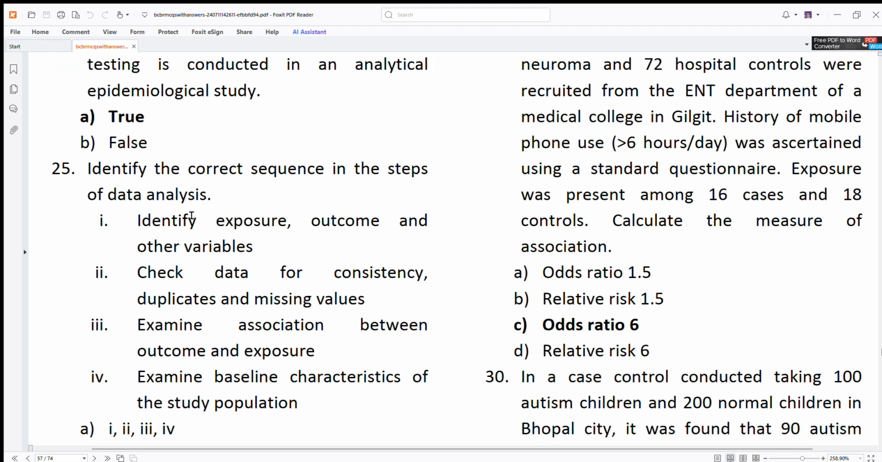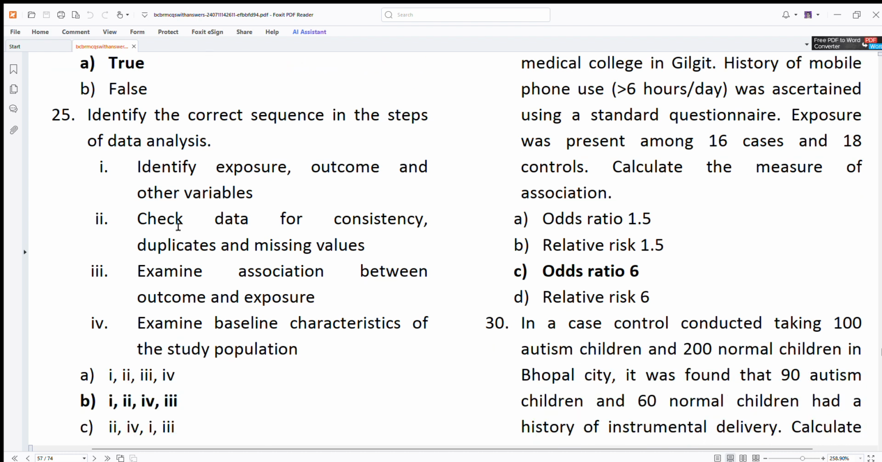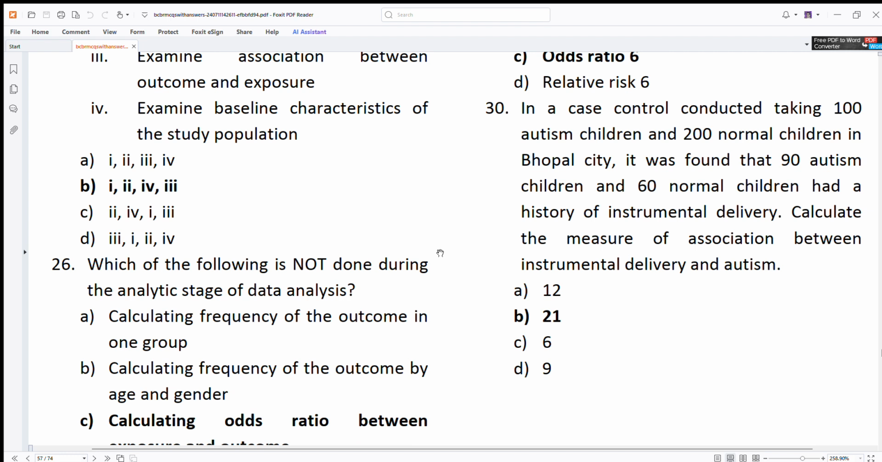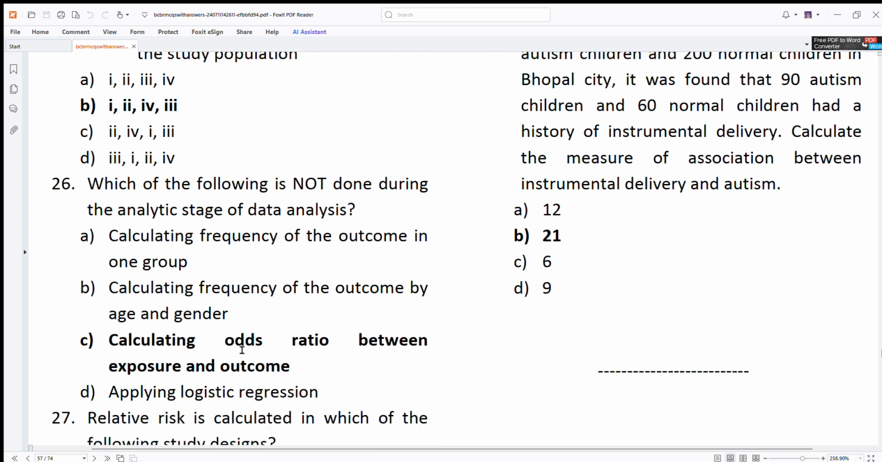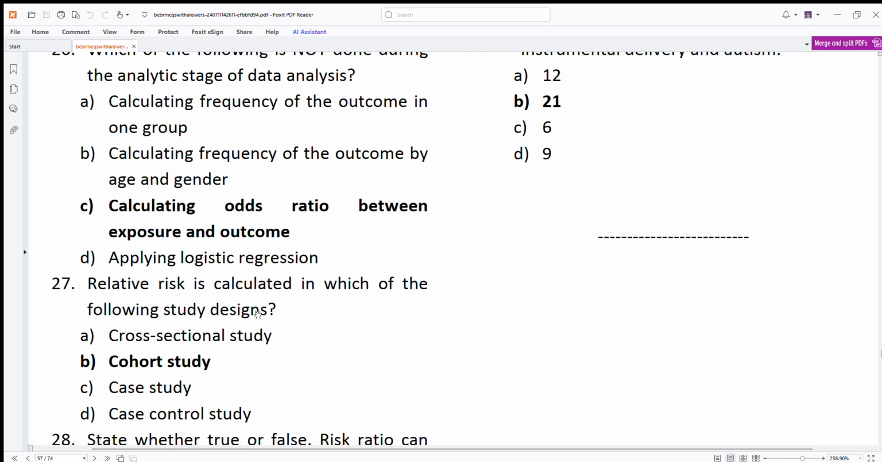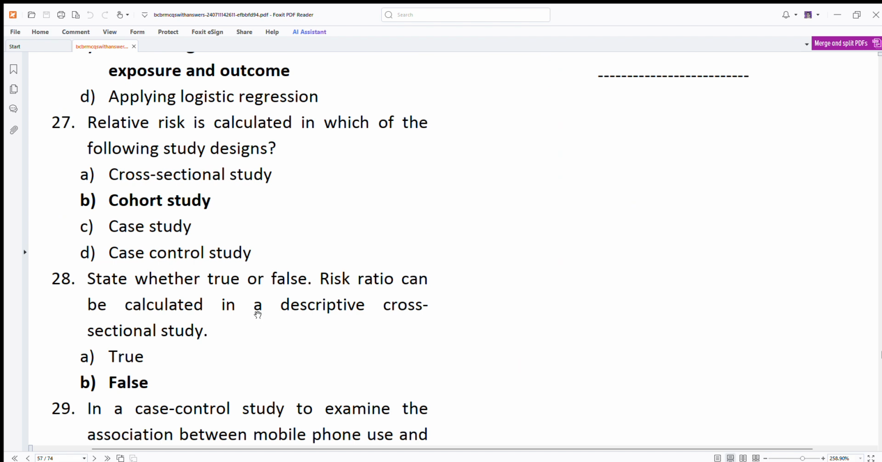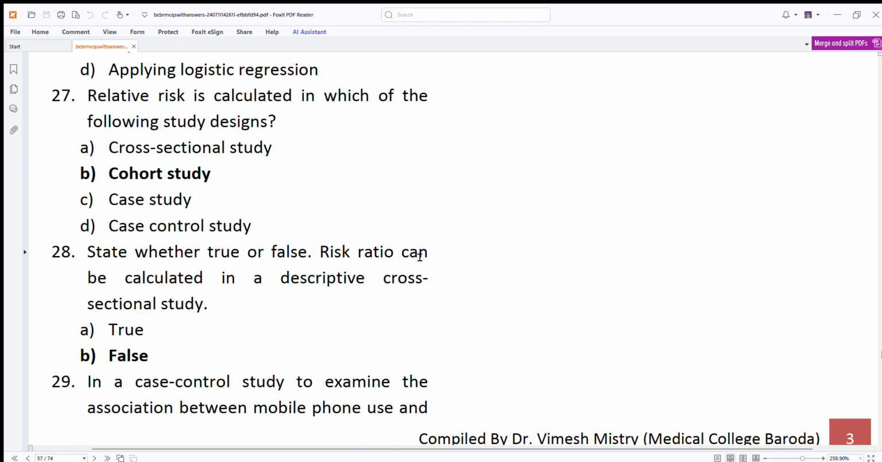Correct sequence of steps: identify exposure, outcome and other variables. Yes. Check data, yes. Examine baseline, yes. And examine association, yes. 1, 2, 4 and 3. That's about it. Then which of the following is not done in the analytical stage? Odds ratio, because it is done for descriptive studies, obviously. Relative risk, cohort study, risk ratio, descriptive: false, absolutely false. No, it is done in an analytical study.